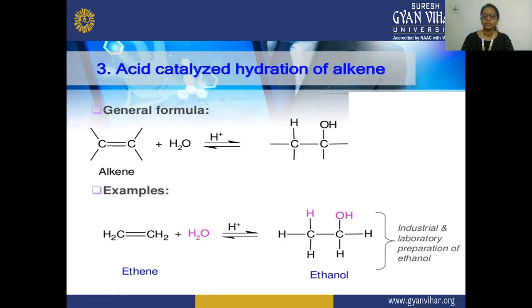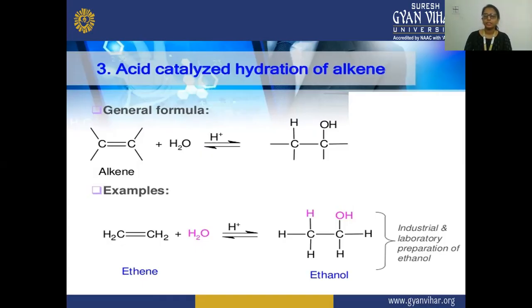So here the general formula is that when an alkene reacts with water in the presence of an acid catalyst, hydration of alkene occurs.